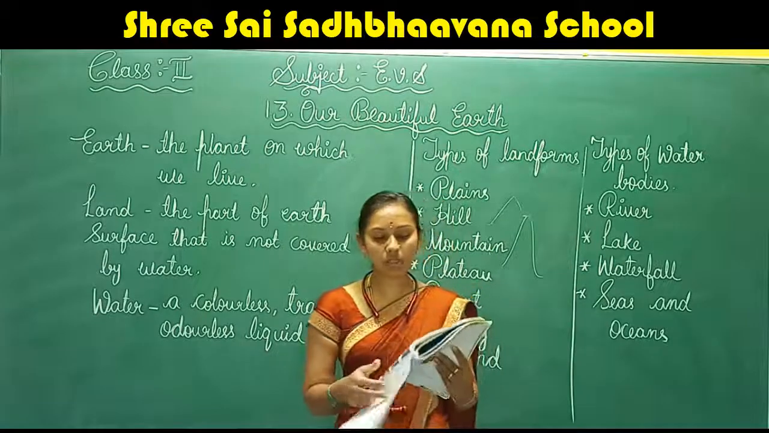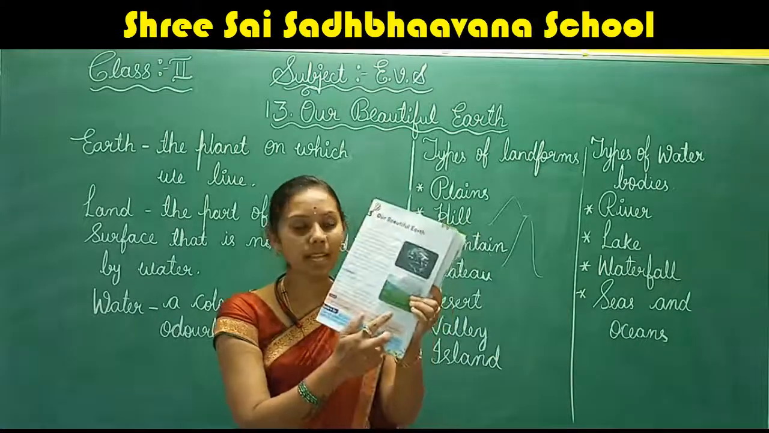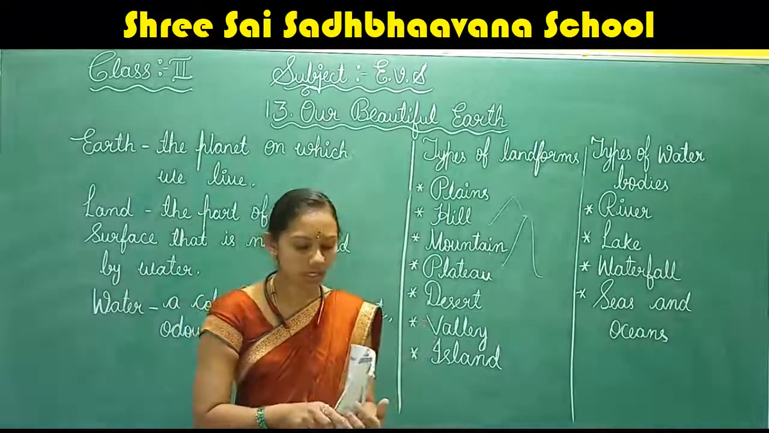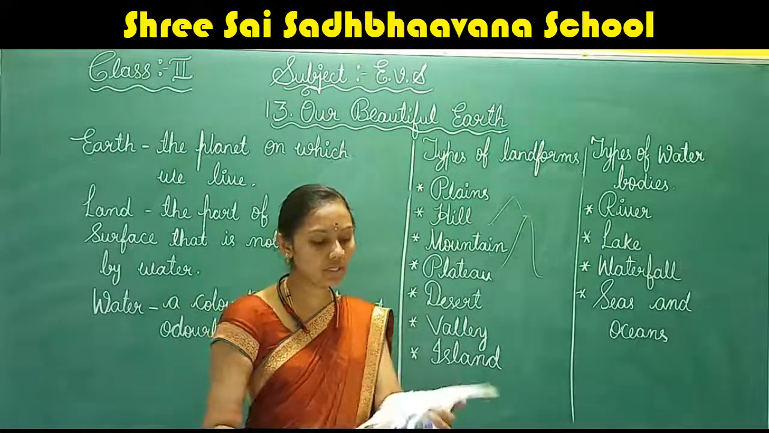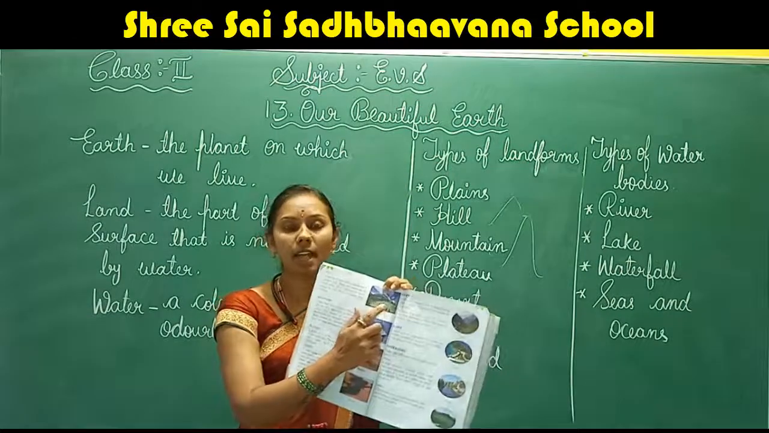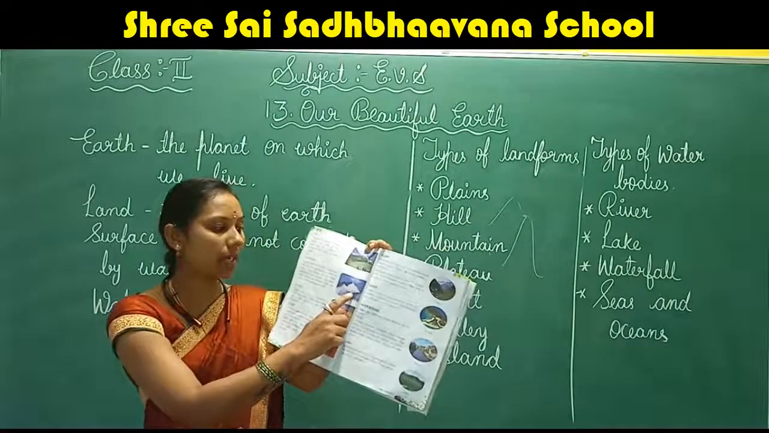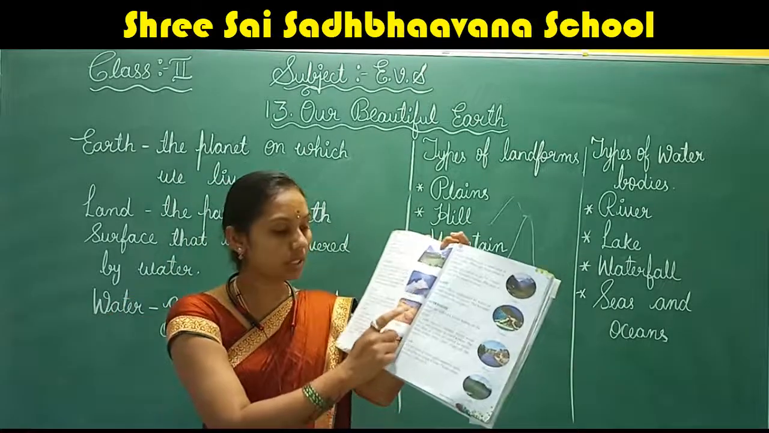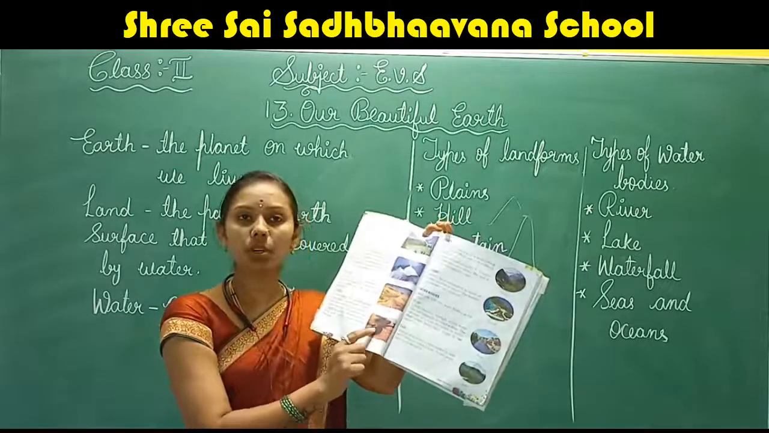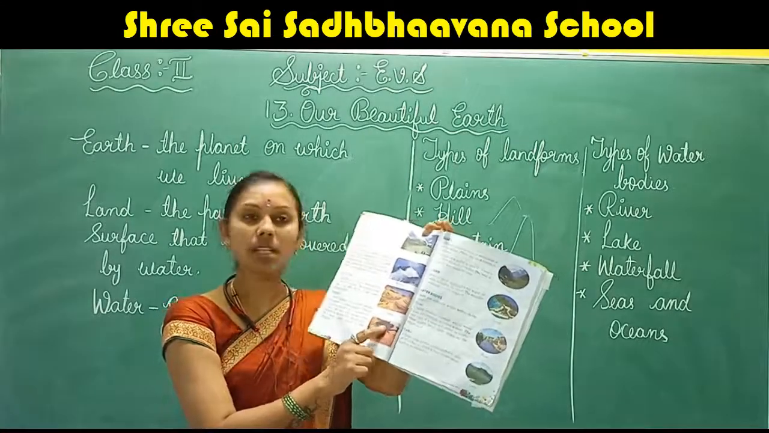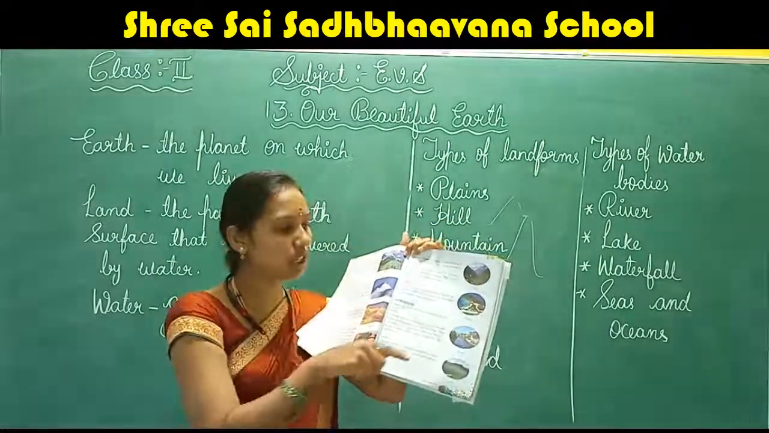So you can go through these pictures and you can see the pictures of plain land. It is a flat level land. Then a hill, you can see the hill picture. It's a high level land with the pointed top. Next, mountains, a very high hill is called the mountain. Then the plateau, the picture of the plateau, and the desert. The desert is covered with sand. Then valley, which looks like V in shape.